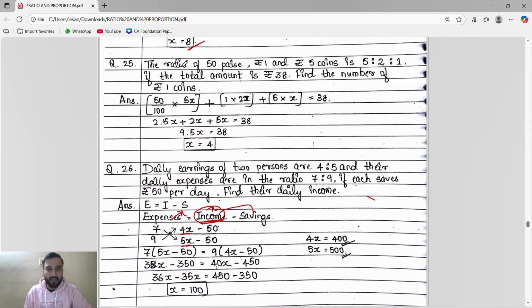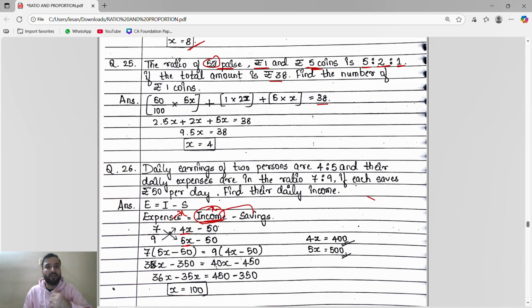Same, guys, this is the same kind of ratio, but here they have given the ratio of 50 paise, 1 rupee, 5 rupee coins. So the 50 paise coin is 5x, the 1 rupee coin is 2x, the 5 rupee coin is 1x. The total amount is 38. So I see 50 paise is not in rupees. So what do we have to do? Yes, the ratio should be in the same kind, the same unit.